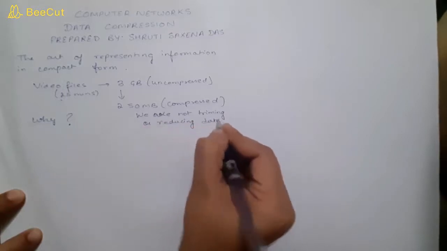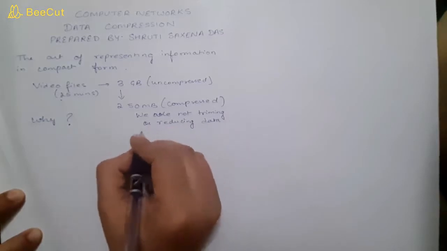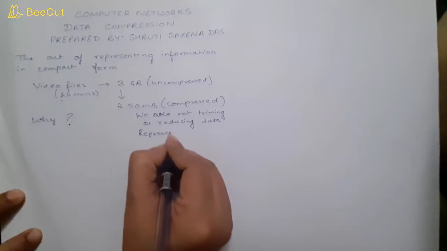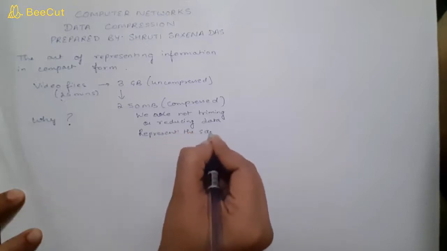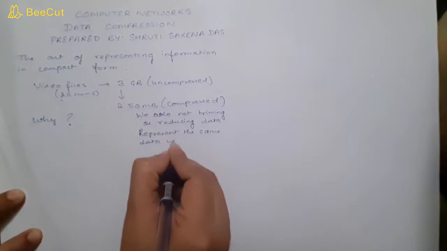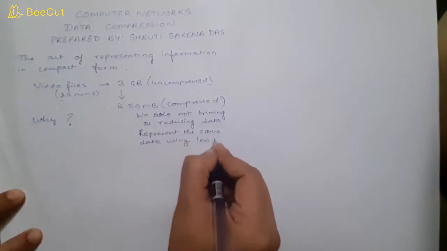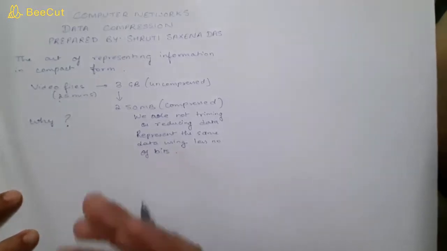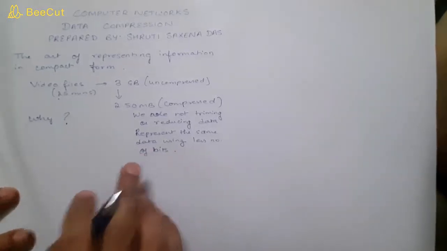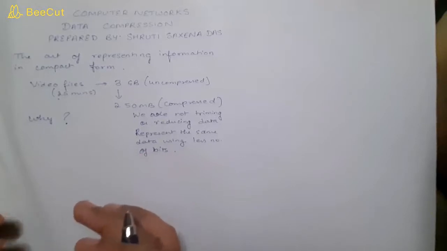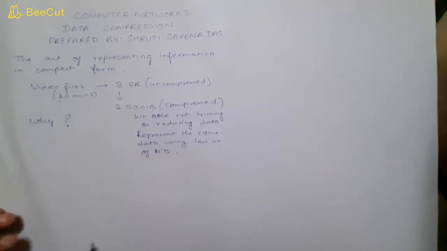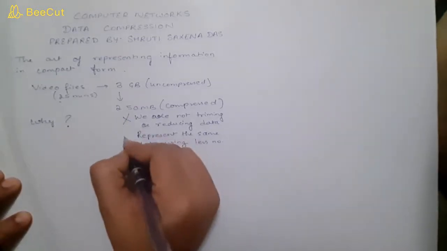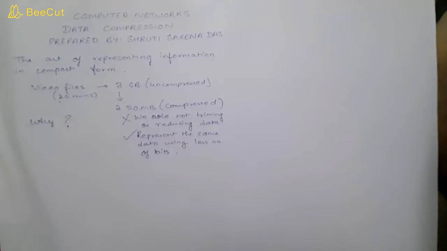We are talking about how we can represent the same data using fewer bits. Remember that data is represented in the form of bits. So you have to use some method in which the same data can be represented by using fewer bits. We are not trimming, we are just representing it by fewer bits.